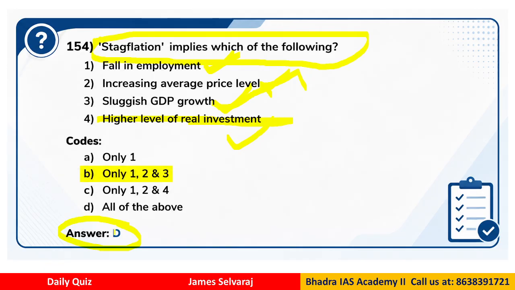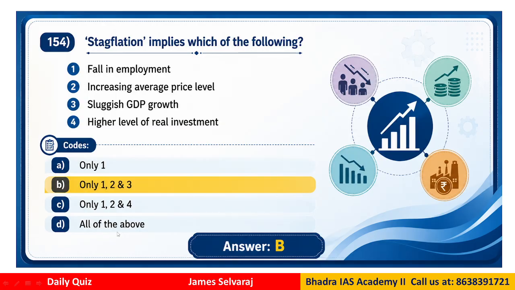So it is not D, it is a typing error. It is B highlighted here, that is 1, 2 and 3. Because higher level of real investment does not take place in stagflation. It takes place when the economy is in prosperity. So option 4 is wrong, that is options 1, 2 and 3 are correct. This D is a typing error, it should be B. So the correct answer is 1, 2 and 3, the correct answer is B, stagflation.